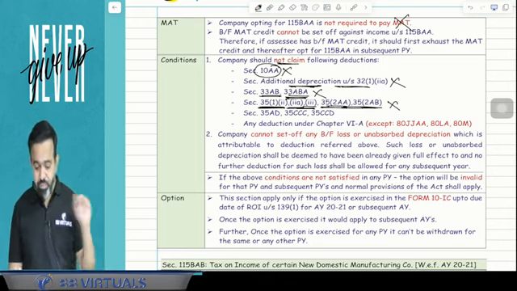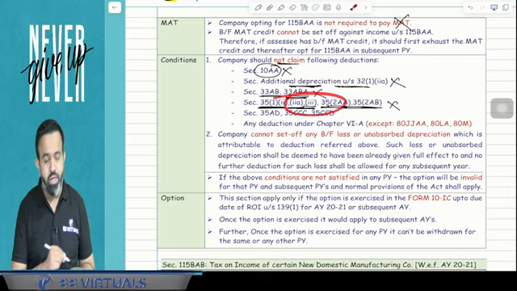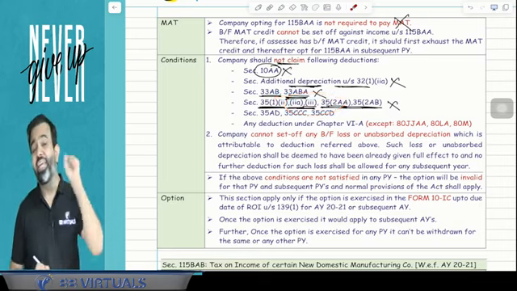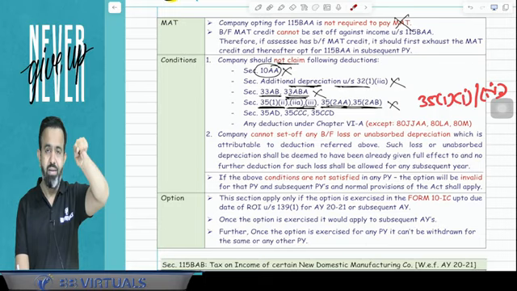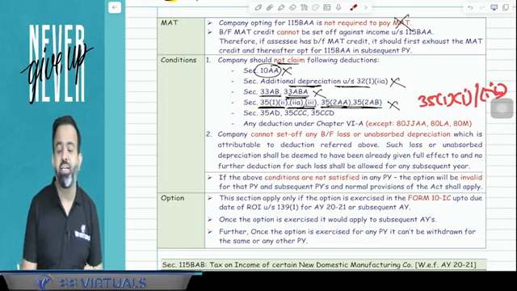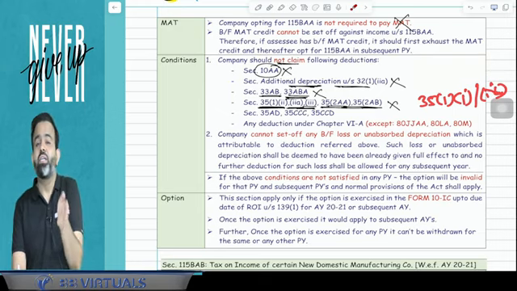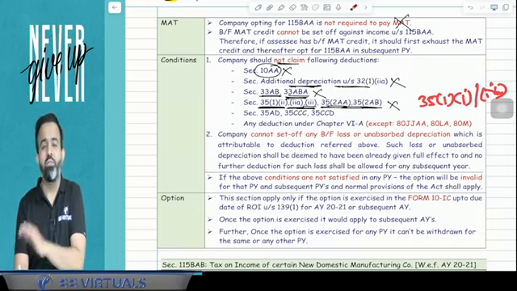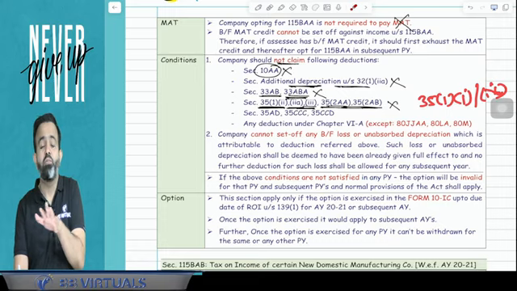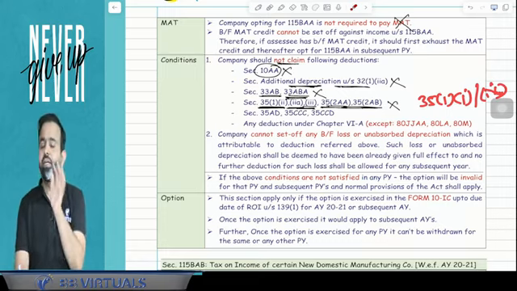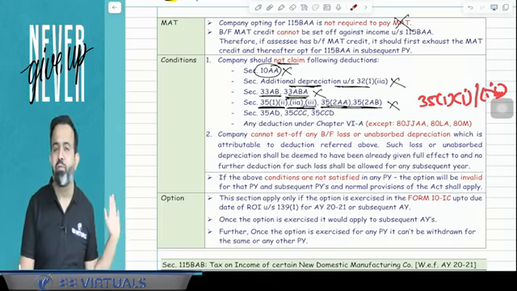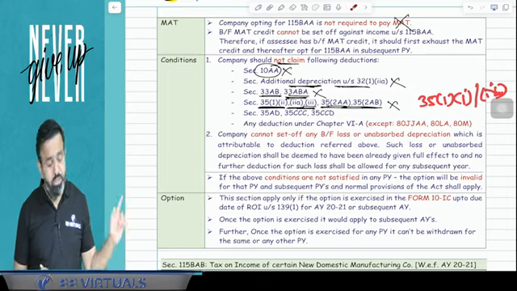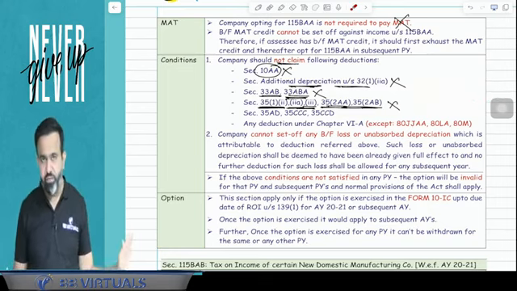But guys, remember, here they mention only these sections. Suppose there is in-house research, then deduction under section 35(1)(i) and 35(1)(iv) is available. 35(1)(i) and 35(1)(iv) are related to scientific research for in-house research, meaning revenue expenditure and capital expenditure for your own scientific research related to your business. Then the deduction is still available, even if you are claiming the 115BAA benefit. But guys, donation-related benefits are not available.